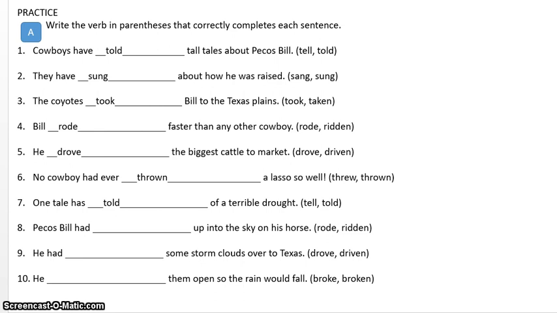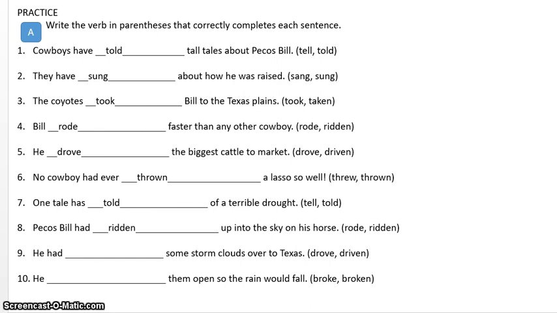Pecos Bill had blank up into the sky on his horse. Okay, this one, I bet some of you have missed because had rode, I've heard you guys say that before. But we know it can't be rode because there is a had there, a helping verb. And so if you look back at your chart, you know that the answer has to be ridden.